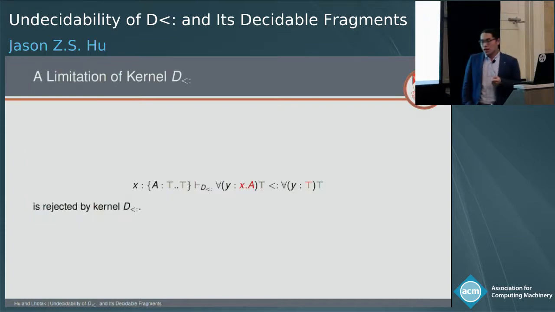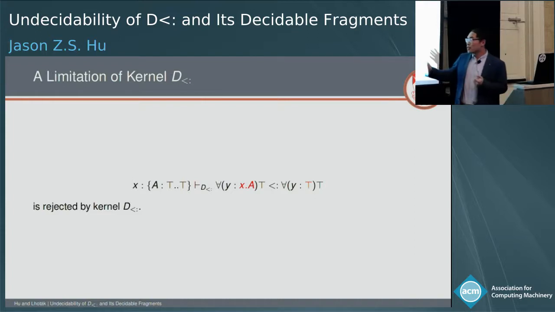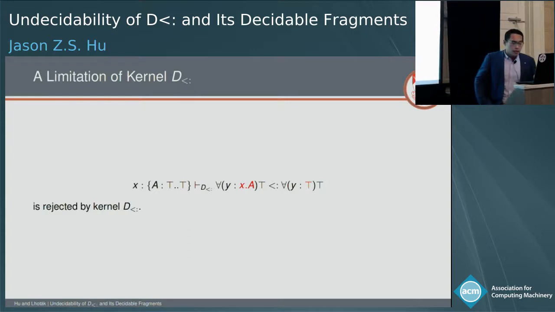But one problem of kernel Dsub, inherited from kernel F sub, is that when it compares two dependent function types, it requires the parameter types to be syntactically identical. So for example, this judgment is going to be rejected by kernel Dsub because if you look at the parameter types, x.A and top, they're just not going to be the same.